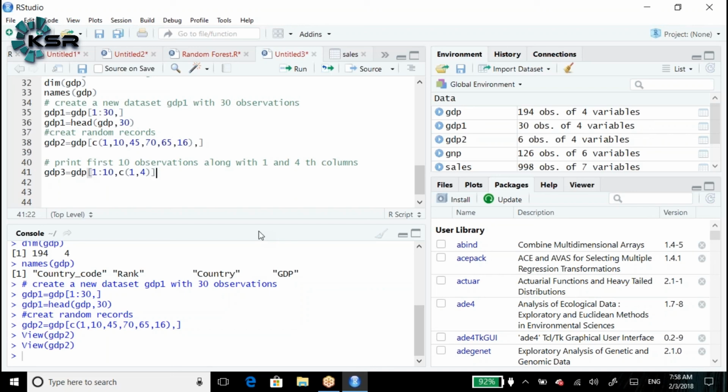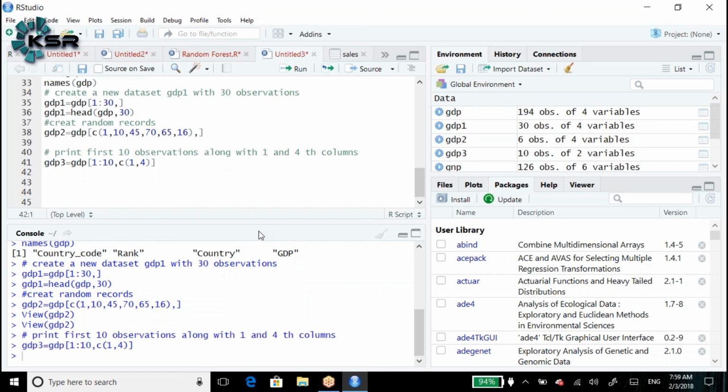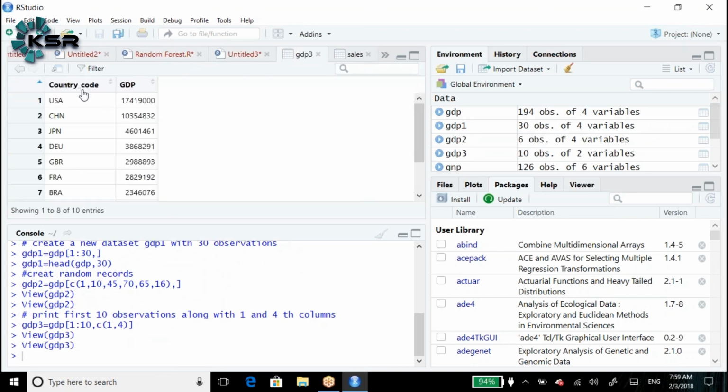Yes, it will take all 4. 1 comma 4 means it will consider first column as well as fourth column. If we mention 1 colon 4 it will consider first, second, third and fourth column. GDP 3 will take the country code and GDP.